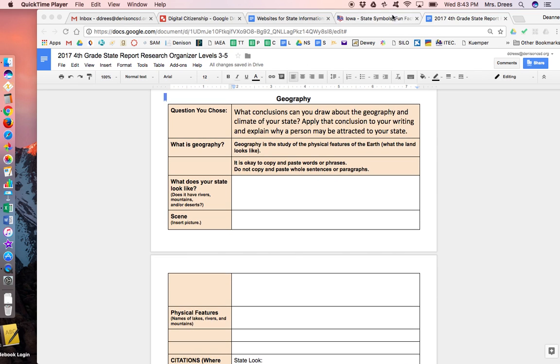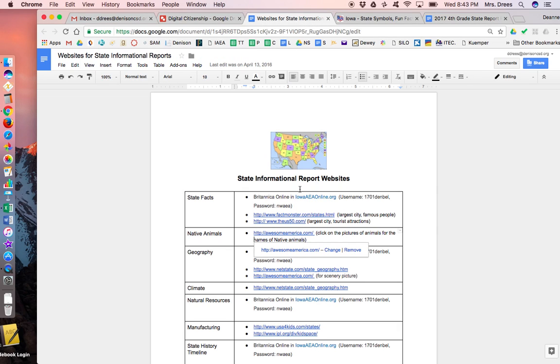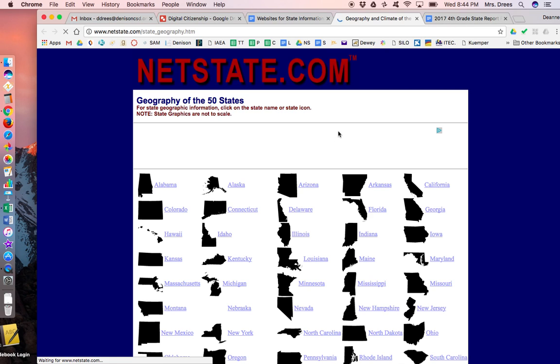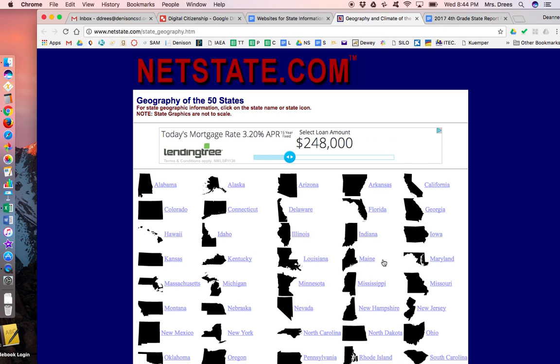So I'm going to go to our websites for state report. And in geography, we can go to Britannica Online, we can go to netstate.com, or we can go to Awesome America for scenery pictures. So I'm going to go ahead and go to netstate.com, the one in the middle. All right, so I'm going to work on Iowa. You would pick out your state. So I'm going to click on Iowa.